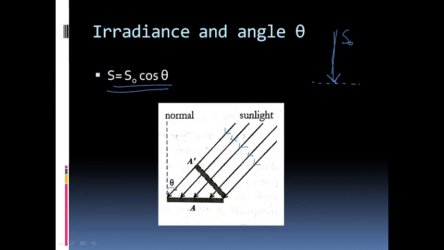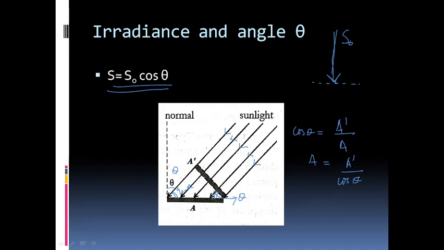If this angle is theta, this angle will be 90 minus theta and this angle here will be theta. So what will be cos theta? Clearly cos theta is equal to A dash by A, or A equal to A dash by cos theta.